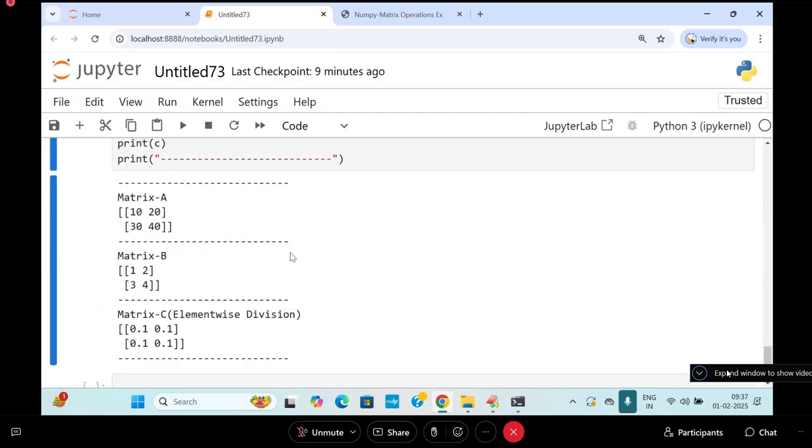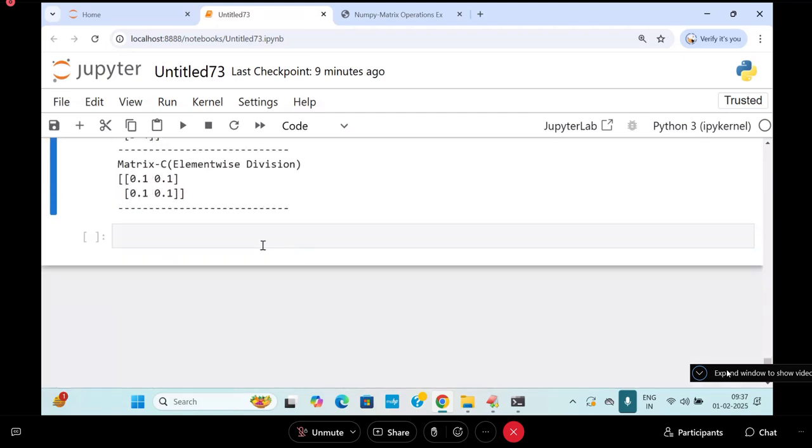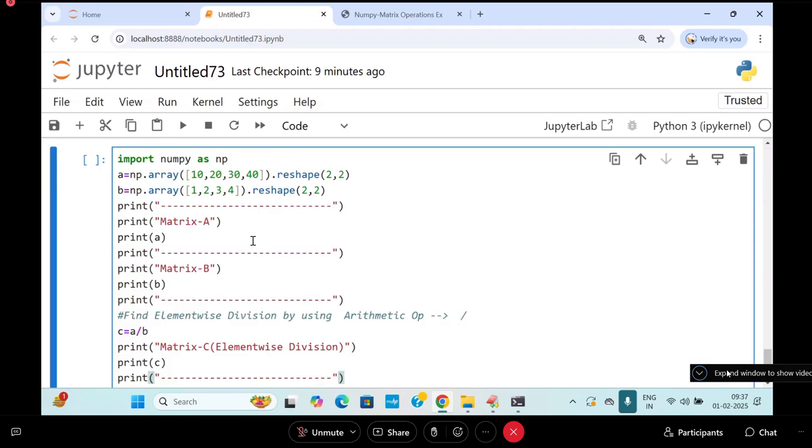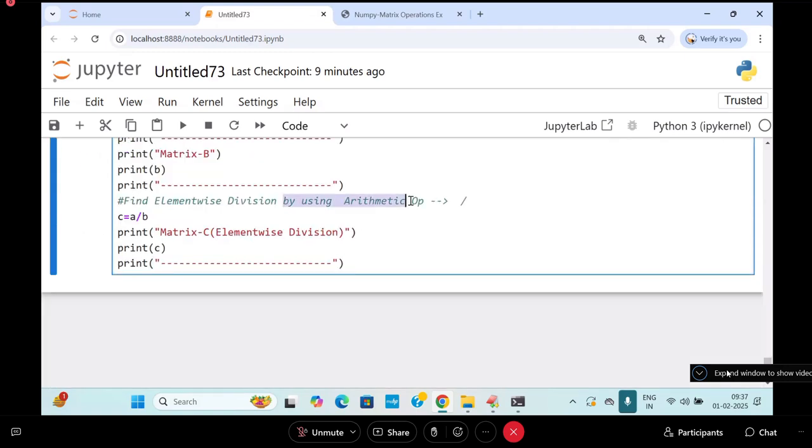Understood? Similarly, I can apply element-wise division which gives an integer coefficient. What is that? np.floor_divide.